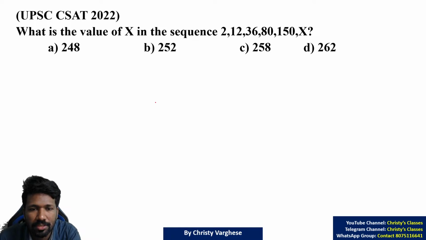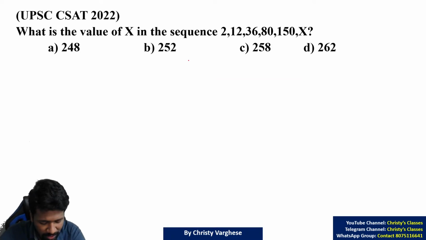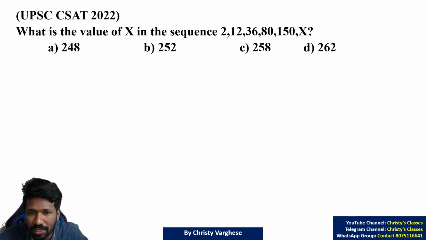Okay, so I'll start explaining: what is the value of x in the sequence 2, 12, 36, 80, 150? I'll give you some hints on how to identify sequences faster. I have actually written it in that tips and tricks slide also. So look at this, 2 is growing to 12, there is a difference of 10. 12 is growing to 36, the difference is 24. So the difference of 10 suddenly jumped up to 24. Then the difference is even more.